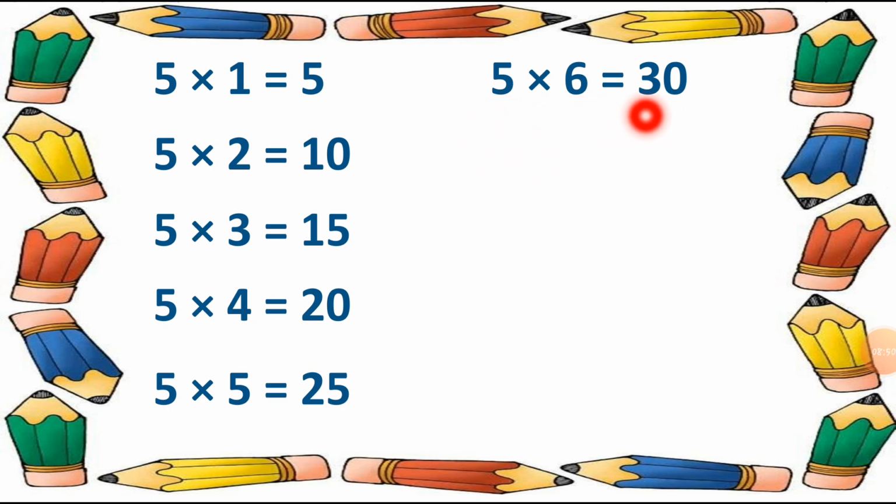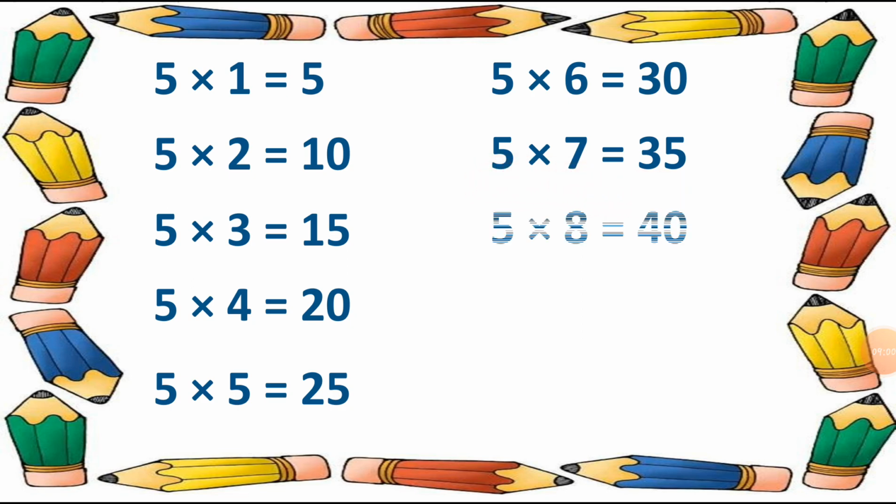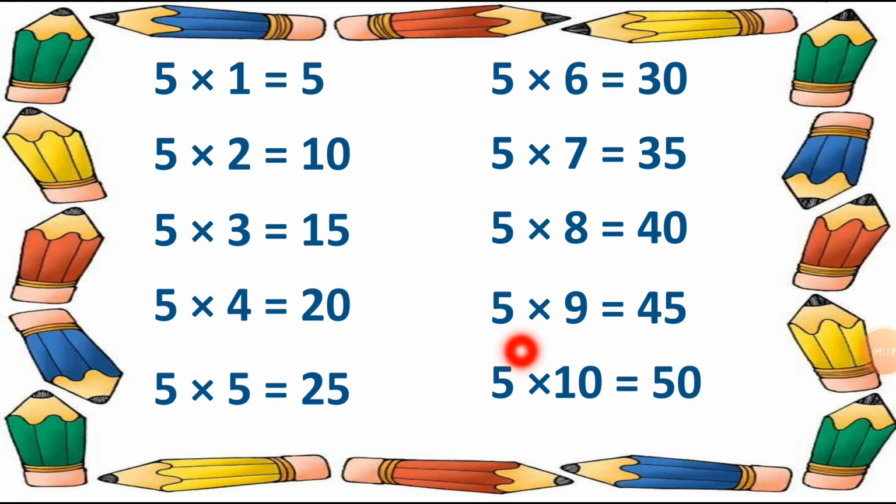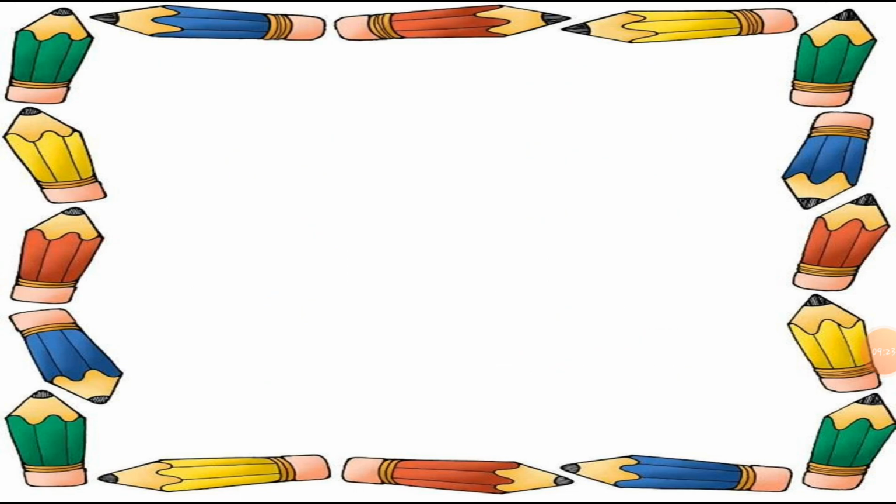After it, 5 sevens are 35. After it, 5 eights are 40. After it, 5 nines are 45. After it, 5 tens are 50. So let's start the table number 6 here.